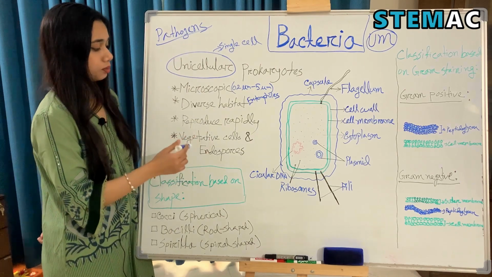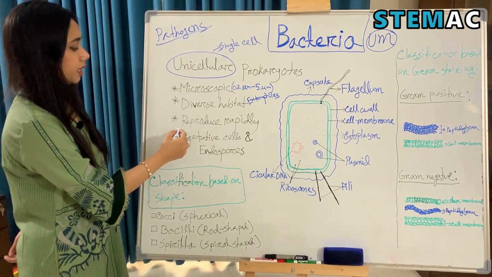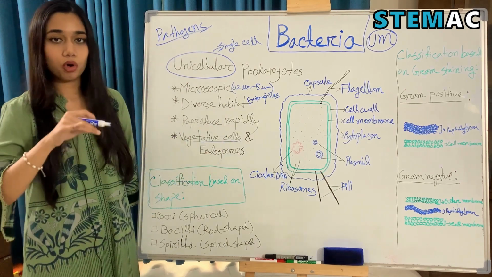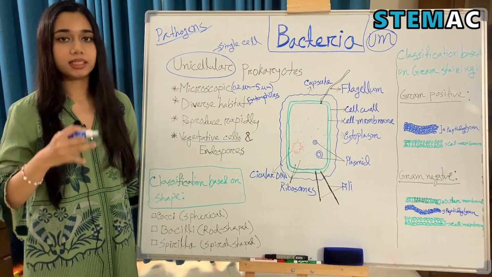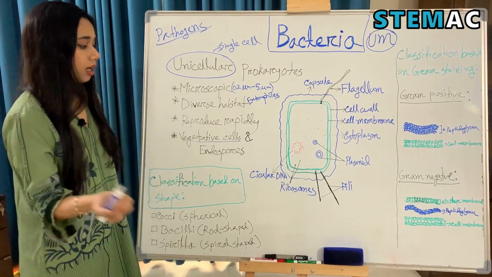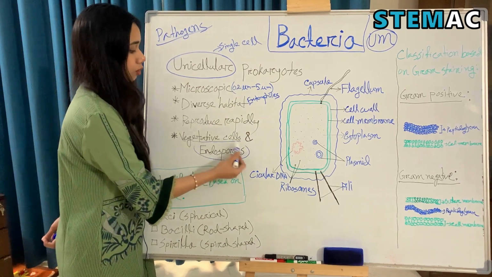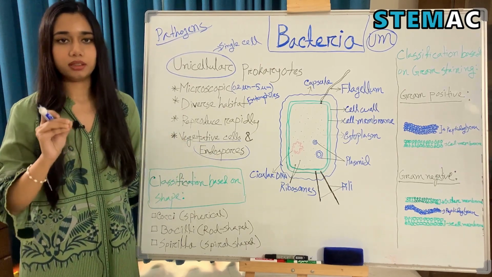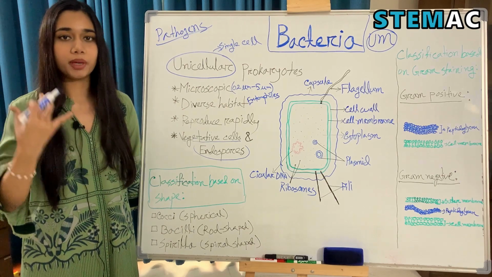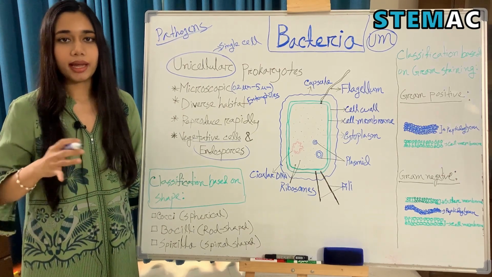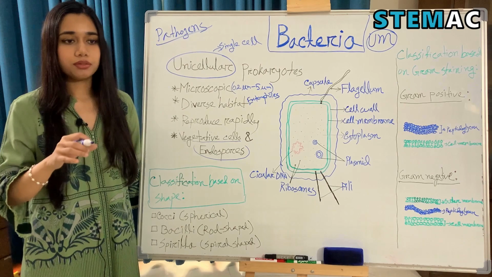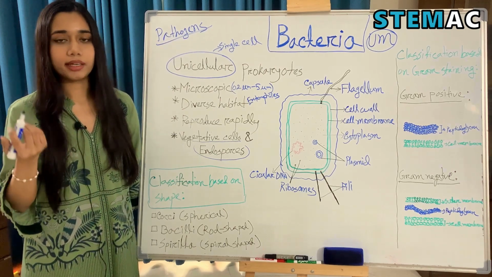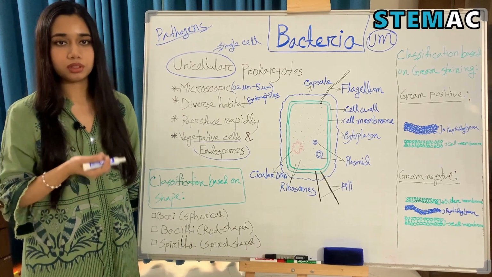Vegetative cells and endospores. Vegetative cells means that the bacteria is in a normal state, so they are actively growing. But there are some bacteria that can form endospores. An endospore is a state of bacteria in which they remain in a dormant state. So they are not actively growing, and they are highly resistant to harsh environmental conditions like heat, lack of nutrients, or freezing temperatures, etc.